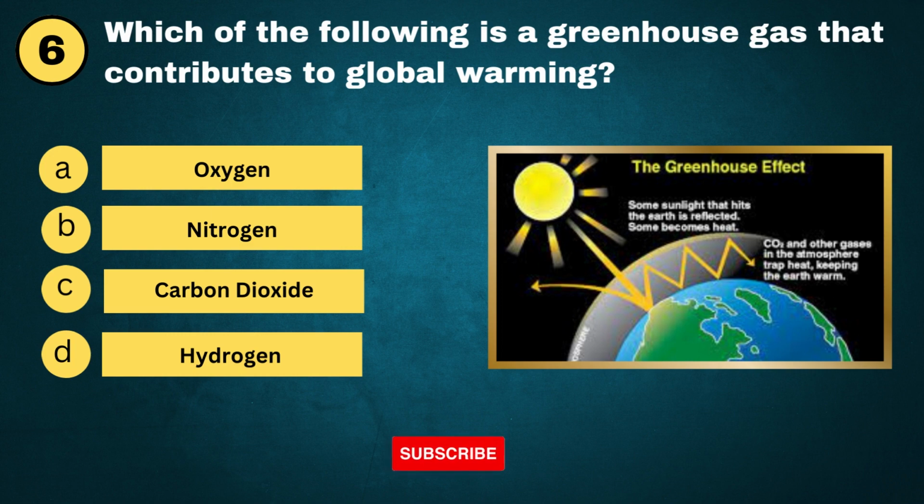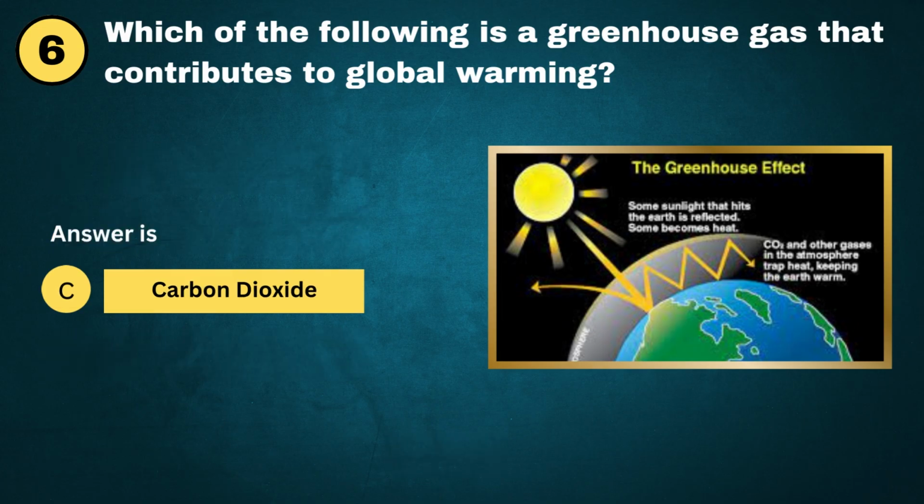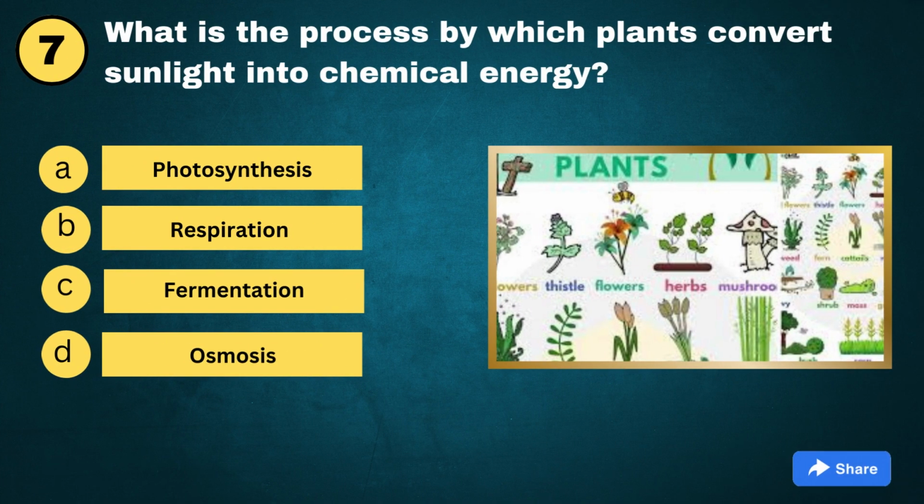Question No. 6. Which of the following is a greenhouse gas that contributes to global warming? A. Oxygen. B. Nitrogen. C. Carbon dioxide. D. Hydrogen. And the answer is C. Carbon dioxide.